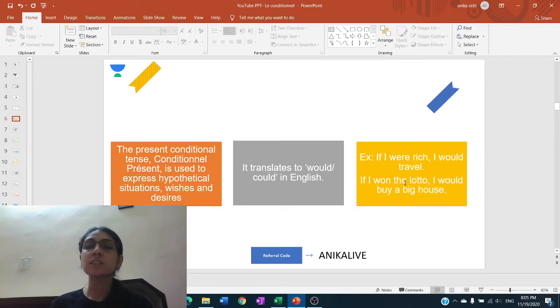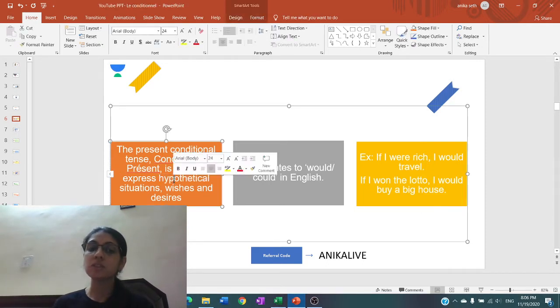So over here, the conditional present tense is used because we are not talking about the past, not the present, and not the future. Even the future in this case comes with a condition: if I were rich, if I won the lottery. So there is a condition attached and we are talking about our wish, our desire, or a hypothetical situation, right? That is the use of the conditional tense, that we use it to express hypothetical situations, wishes, or desires.